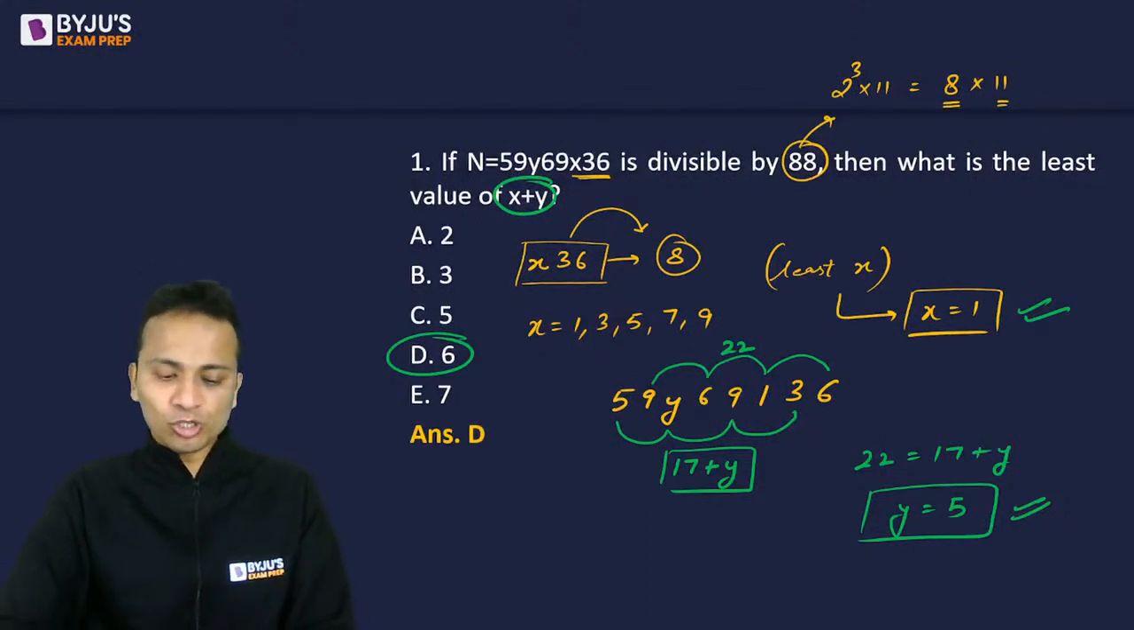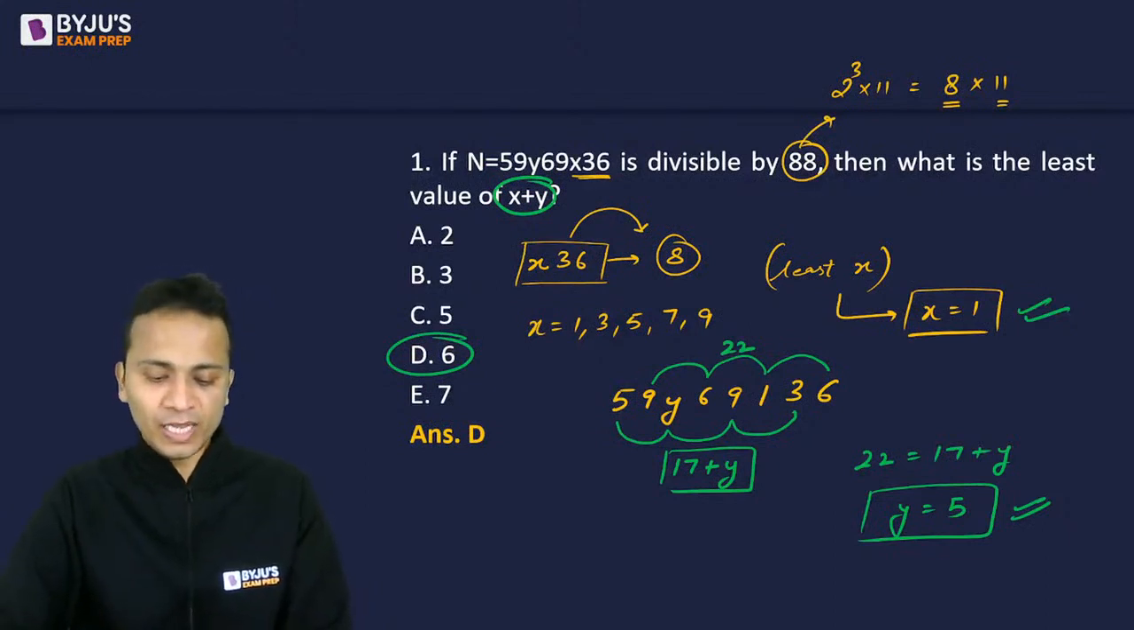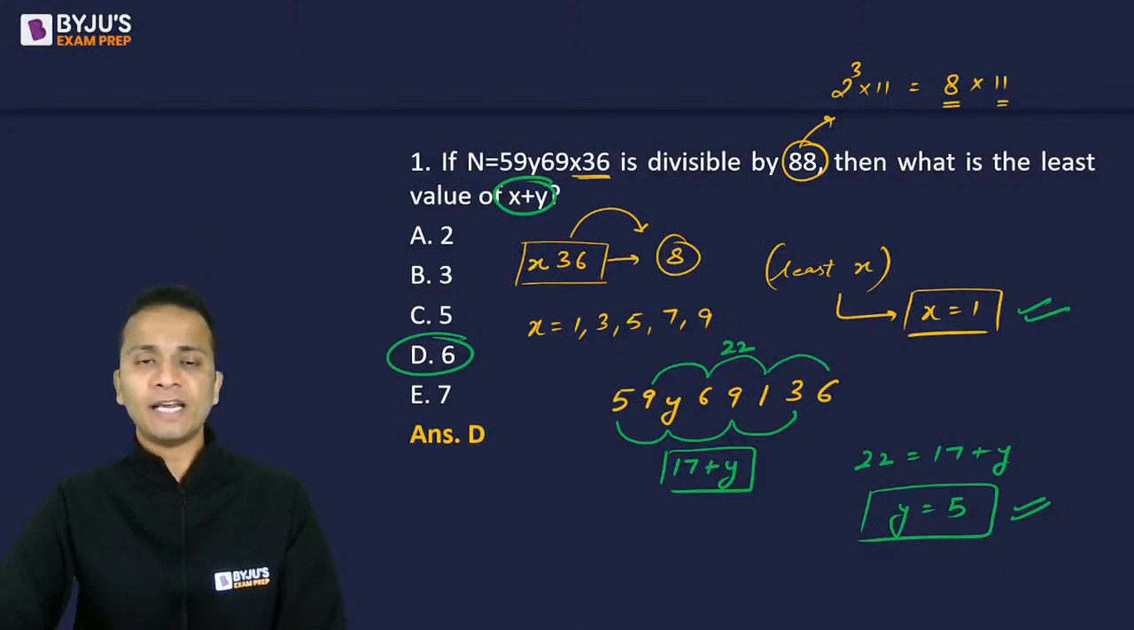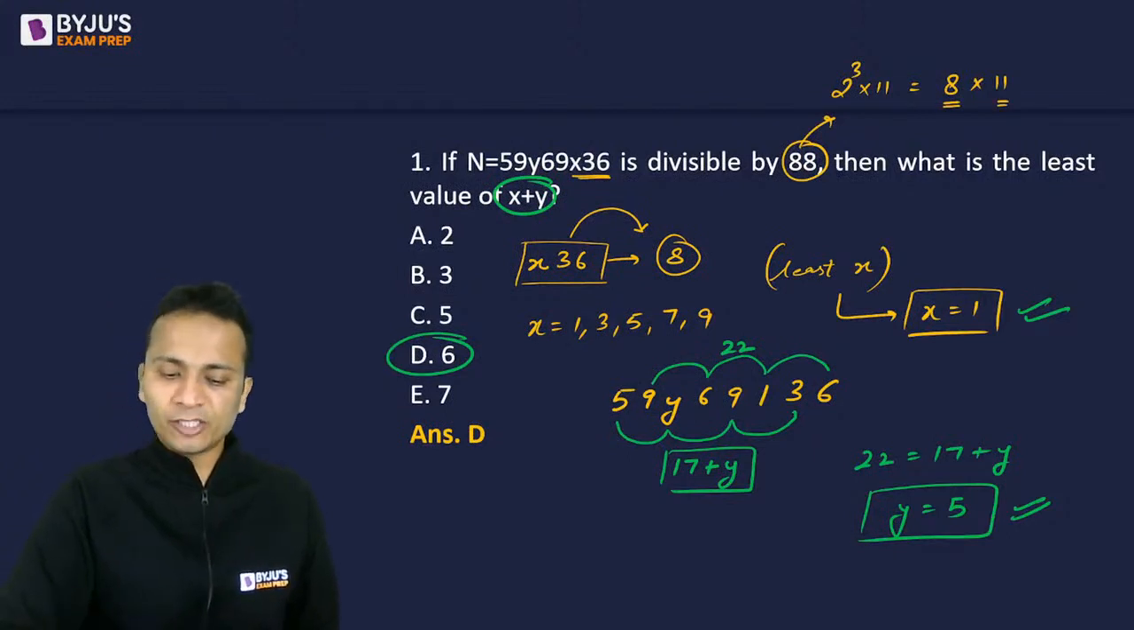Now I can see most of you have responded with these values. Ashwani, yes, y will be equal to 5. You are absolutely correct. And the final answer will be equal to 6. Okay, so that was the first question. And let's move on to the next question.